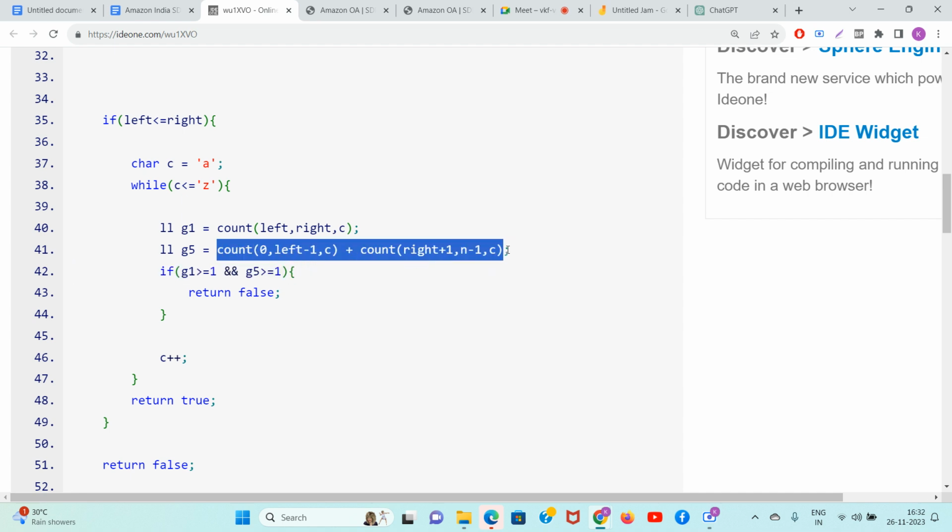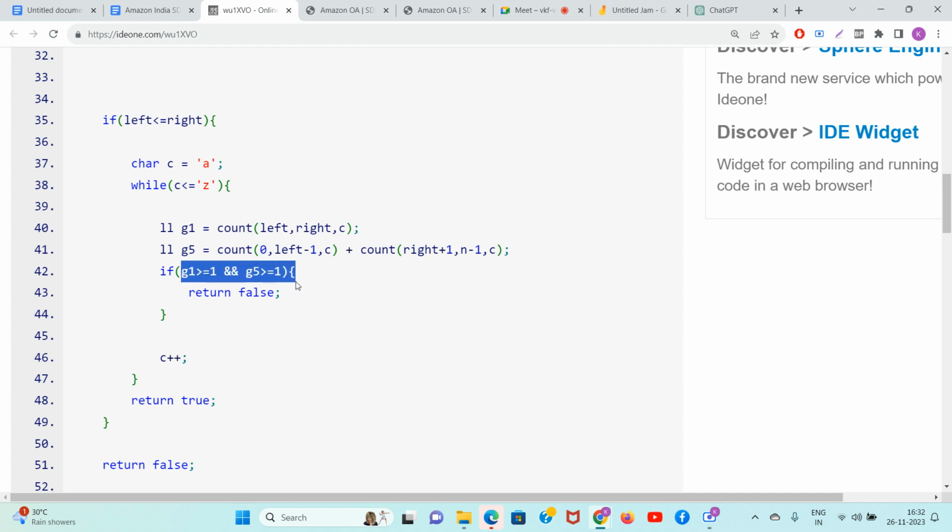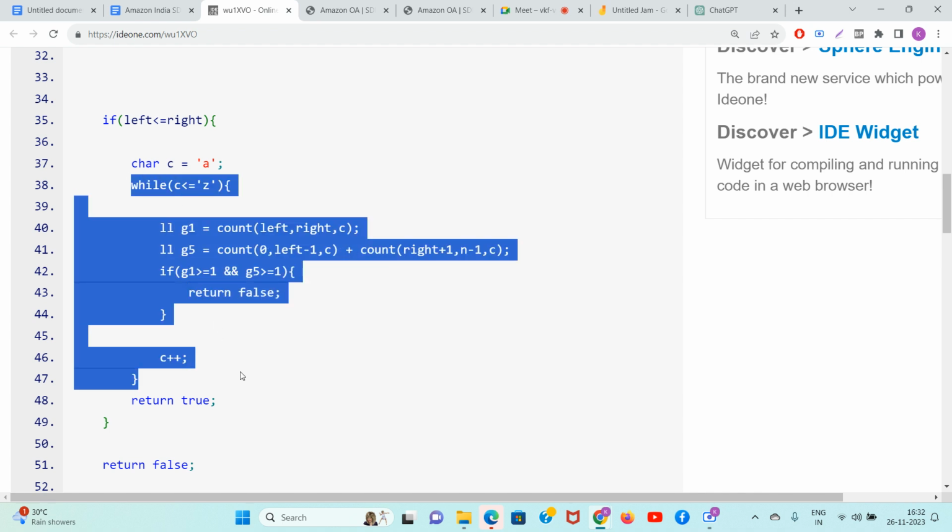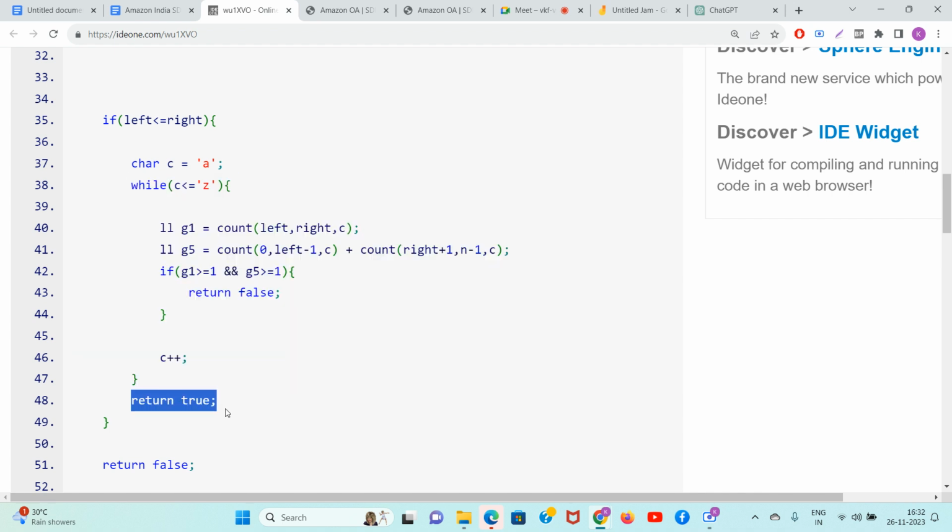Such an interesting, brilliant problem. If G1 greater than equal to 1, G5 greater than equal to 1, game over, return false. But if you do it for A to Z and you never find a single false, then it is true.